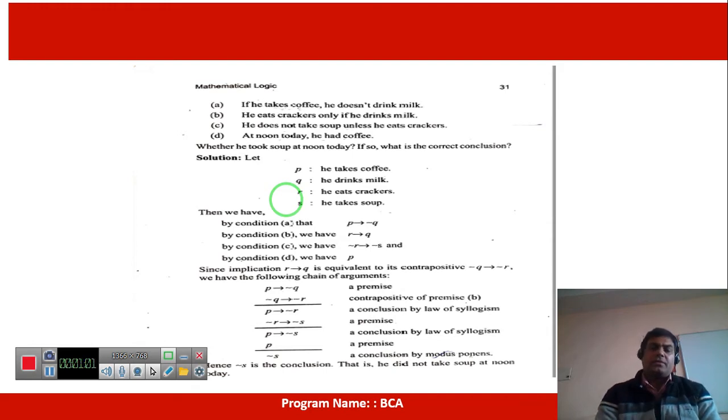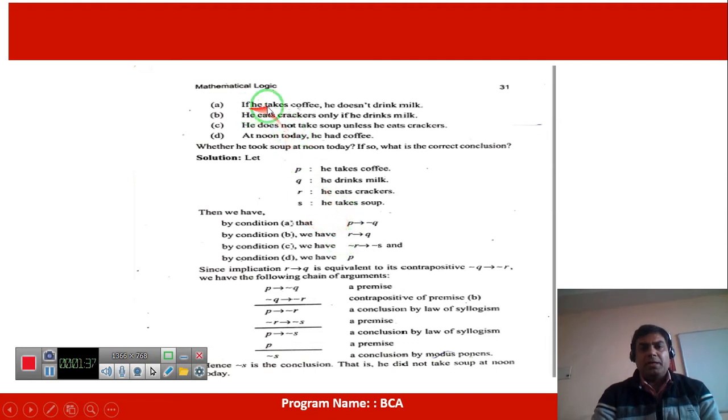So there are some sentences that are repeated, but they are differentiated by grammar only. Just "he takes coffee" and "he had coffee". These sentences are in the present indefinite tense and the past tense, but the sentences are the same. So we should assign some propositional variables to them. He takes coffee is P. He drinks milk is Q. He eats crackers is R. He takes soup is S. These sentences are connected with if and then.